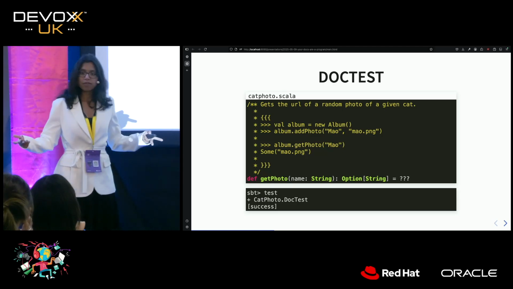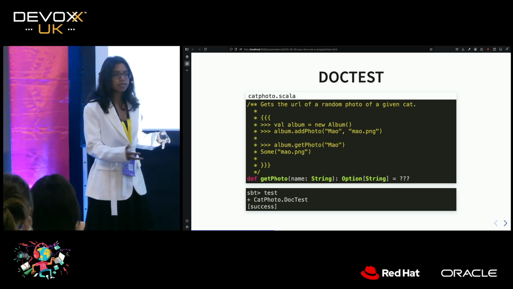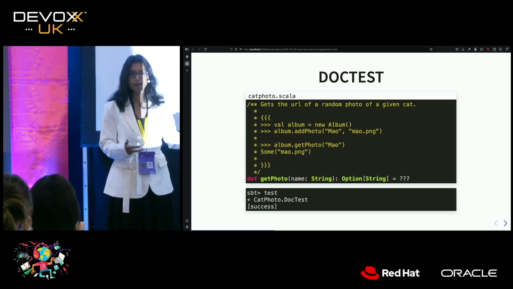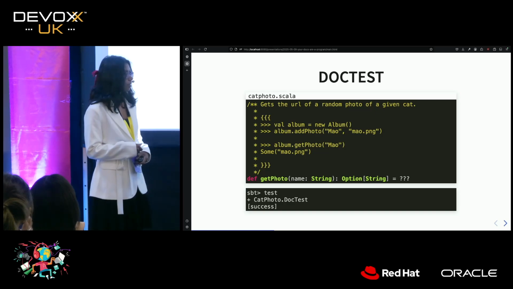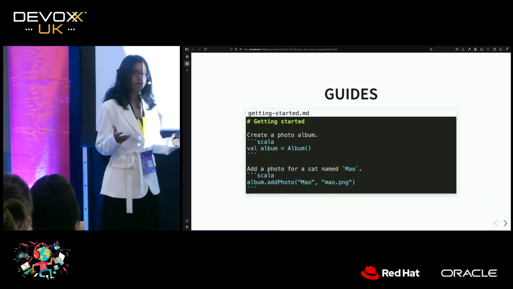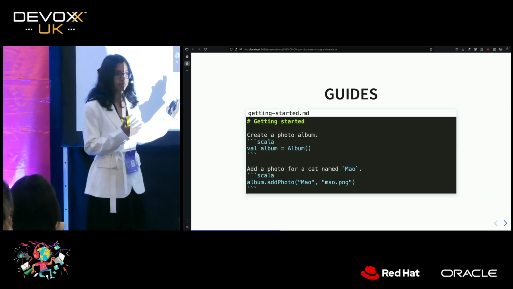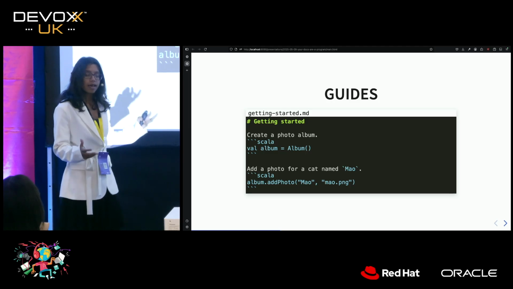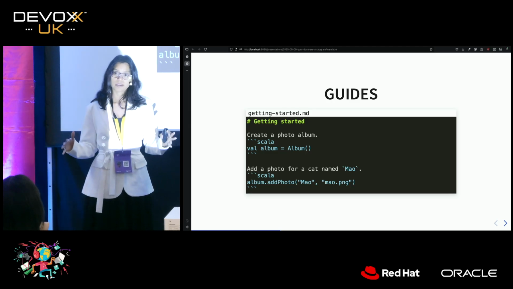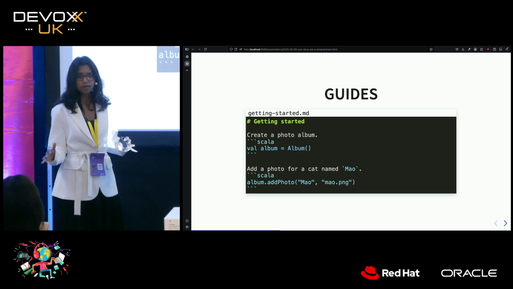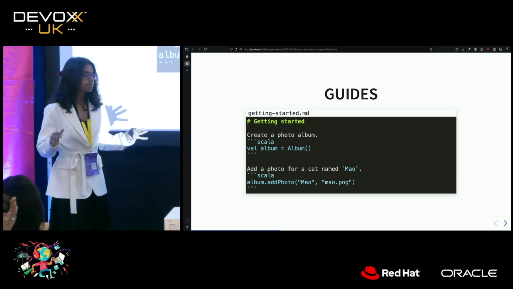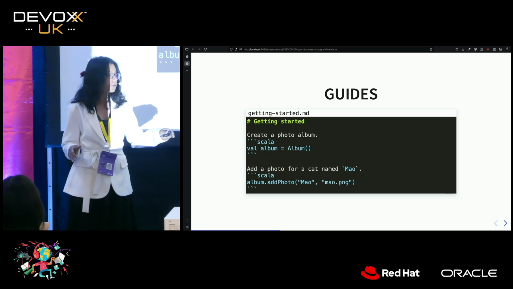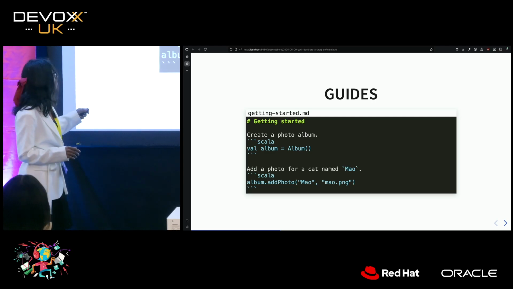Well, that's for our reference docs, right? The ones that we write directly next to our code. Can we do this for other forms of docs as well? Now, if you have a guide, let's say a getting started guide, the language that you'll probably choose to write that in is Markdown. Who here is familiar with Markdown? Oh, that's great. So very, very quick intro. We'll be seeing a lot of Markdown.